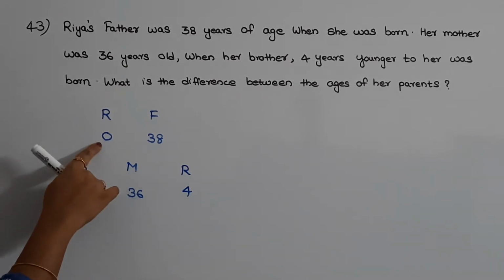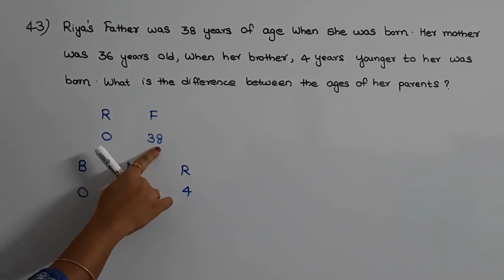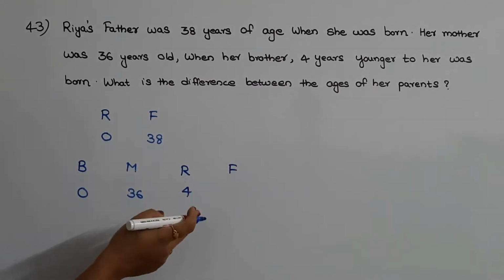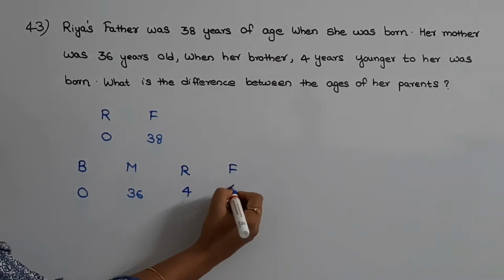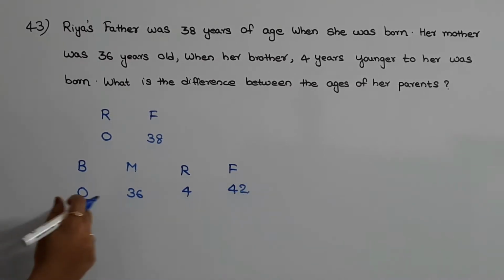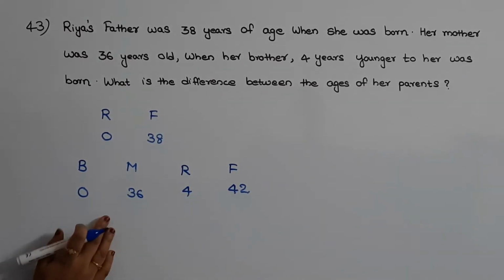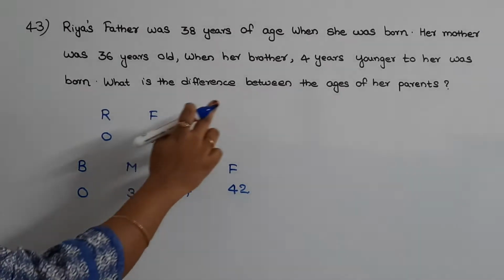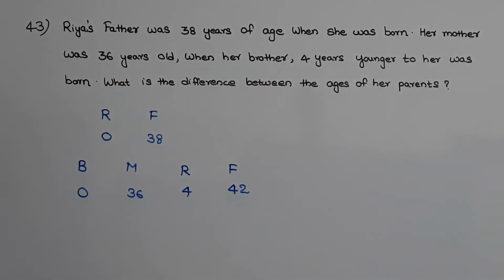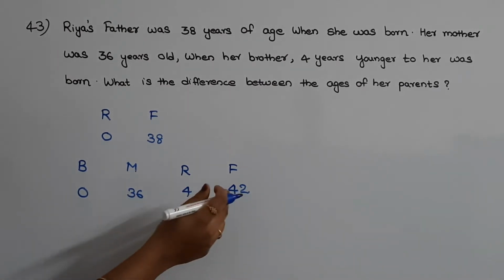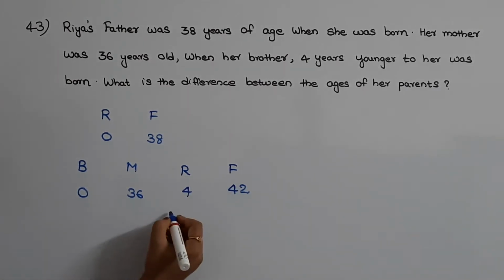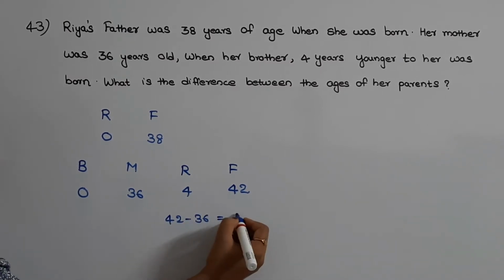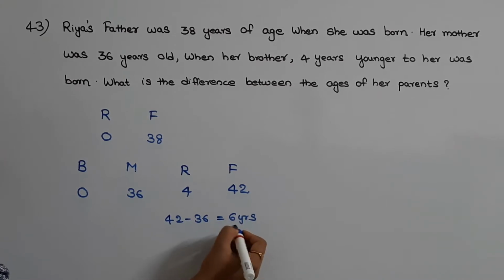When Ria's age was 0, her father's age was 38. So when Ria's age is 4, the father's age will be 38 plus 4, that is 42. Now these are the present ages of Ria, her parents and brother. We need to find the difference between the ages of her father and mother. That is 42 minus 36, which is equal to 6 years. So this is the answer.